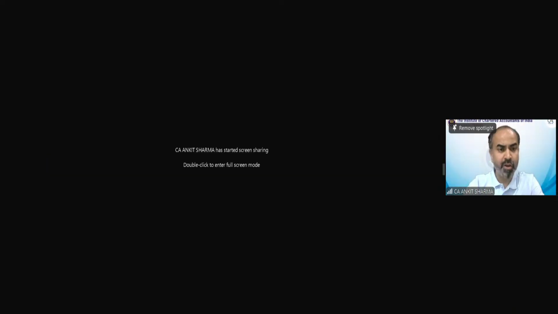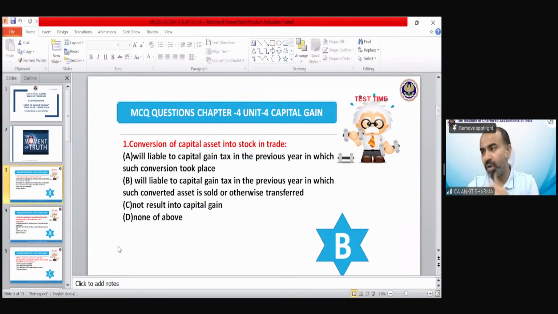So now there were some questions I asked in the last class and gave you for homework. Let's see how many of you have solved these questions. So this is question number 1. What is the correct answer of this question? Who will tell? Very simple question I have given you, on conversion of capital asset into stock in trade.